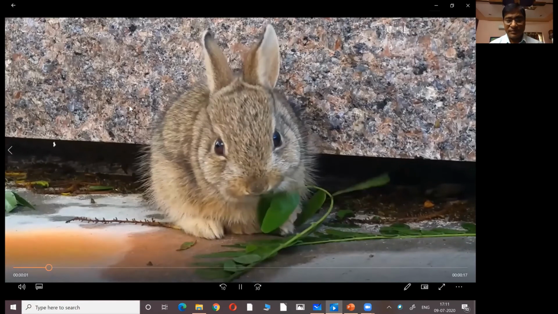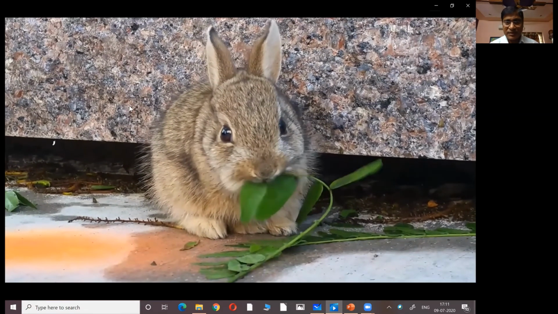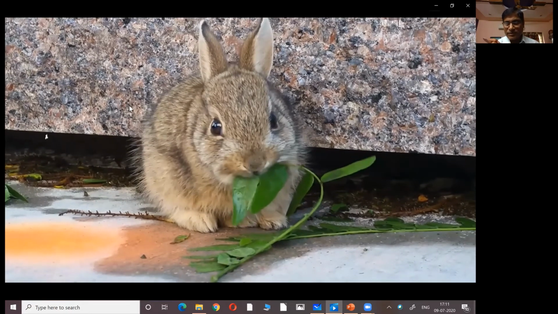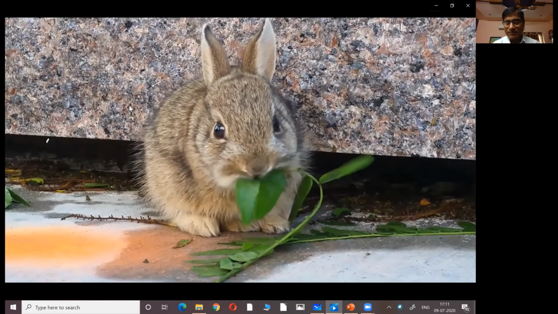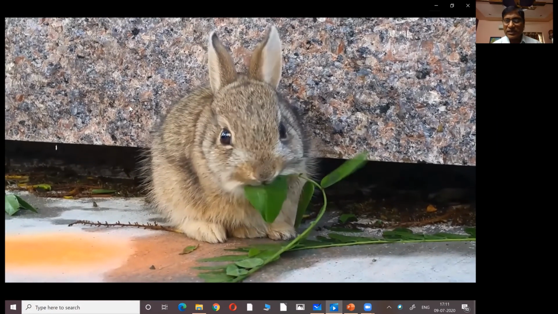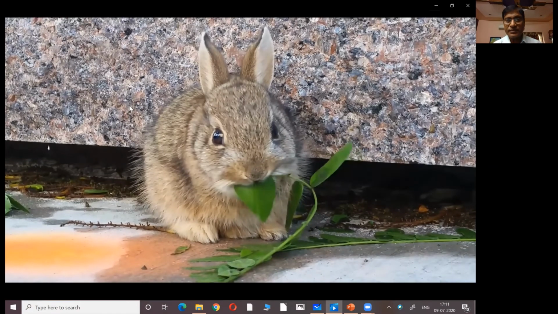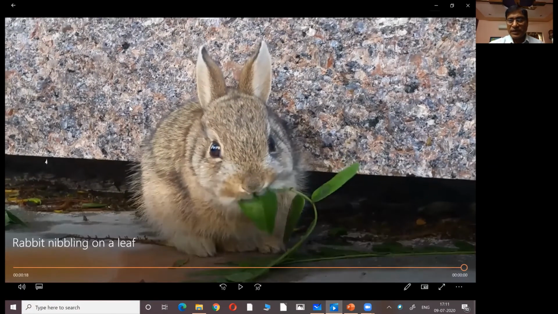Now nibbling. You can see the rabbit eating small pieces with its incisors. And this method of eating is called nibbling.